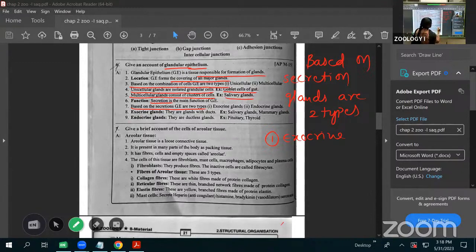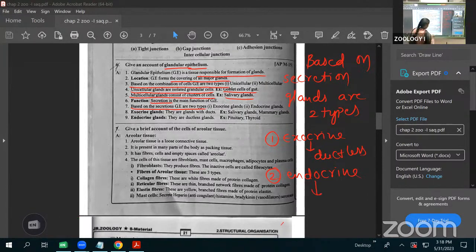And the second one is the endocrine glands. Exocrine glands means they are provided with ducts. Sorry, this one is the duct glands. What about the endocrine? They are ductless glands.